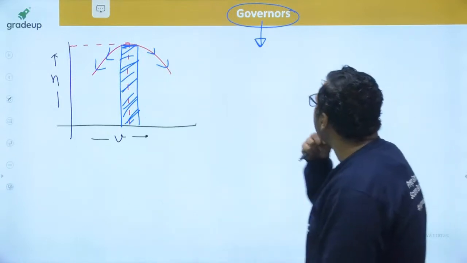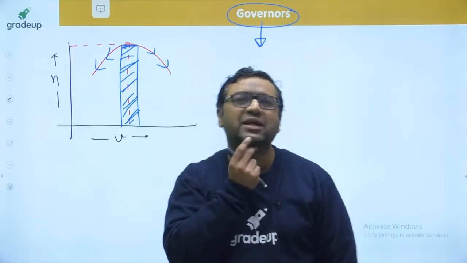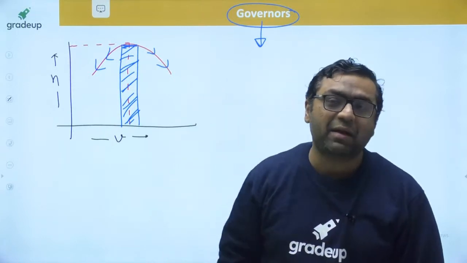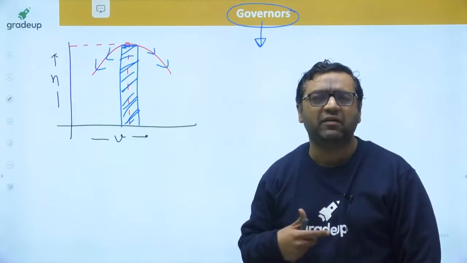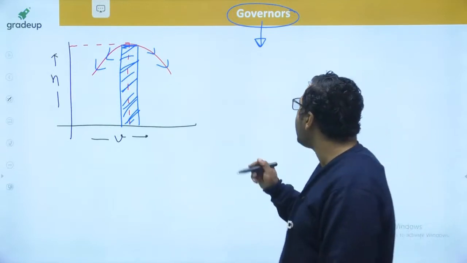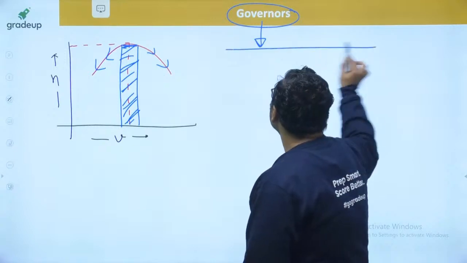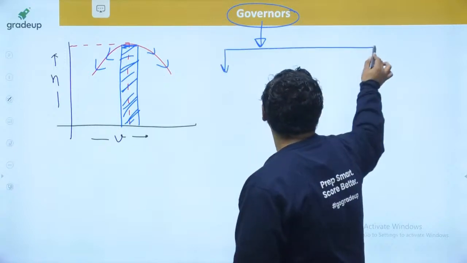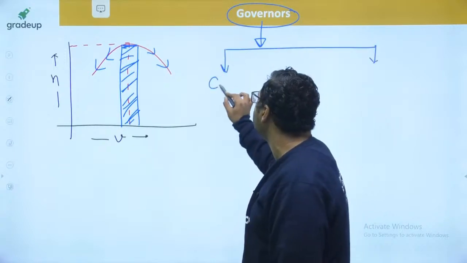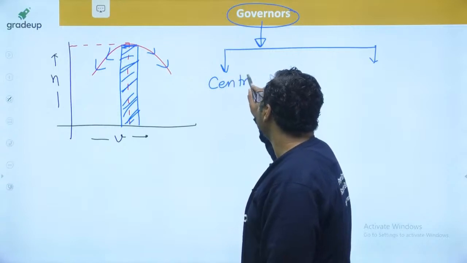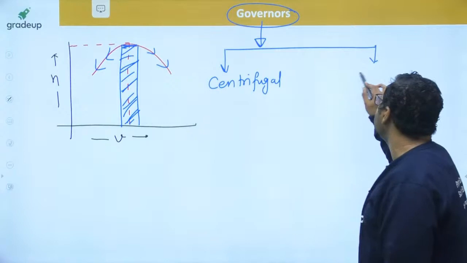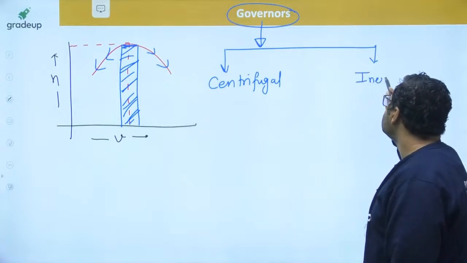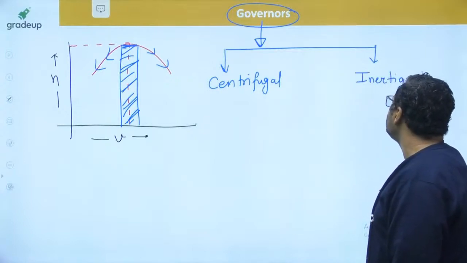When he gave this wonderful device, which I am giving the name governor, at that time I would like to say that governors are said to be basically of two types. One is the centrifugal type of governor, and the second type of governor is the inertia governor.